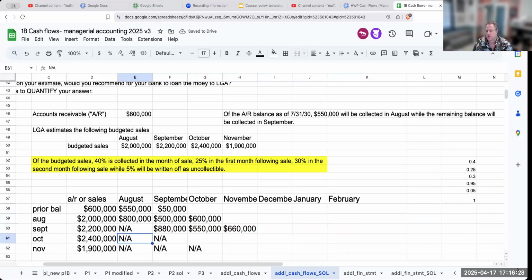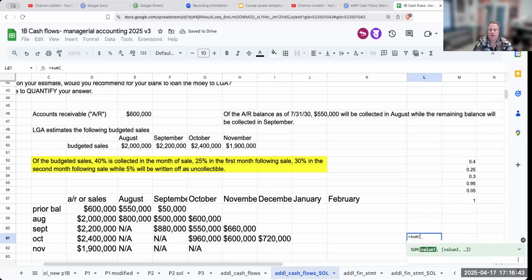Remember, I don't collect October in August or September. So I'm collecting 40% in October. I'm then collecting 25% in November. I am then going through and collecting 30% in December.